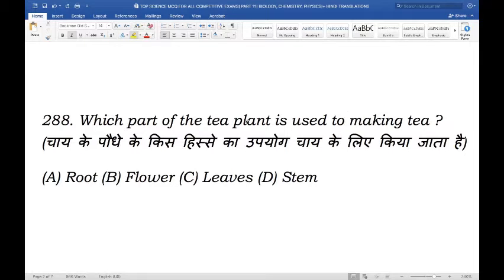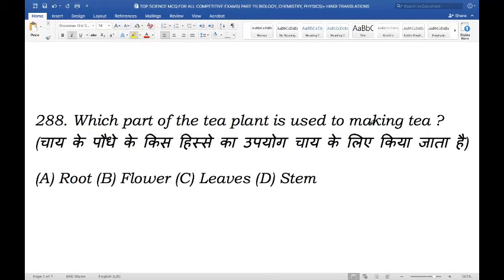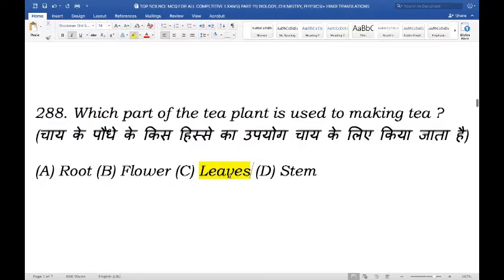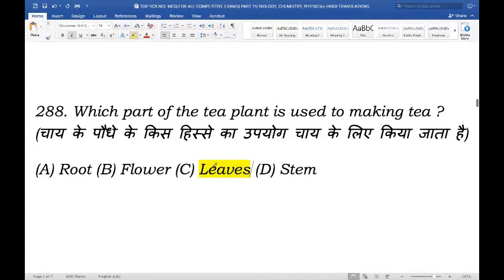Next question. So, which part of the tea plant is used to make tea? So, in making a cup of tea, which part of the plant is used? Is it the root, the flower, the leaves, or the stem? And the right answer here is leaves. The tea leaves are used to make tea. Typically, only a few top young and juicy leaves with a portion of the stem on which they have grown are harvested. So remember, the next time you drink a cup of tea, you are drinking the nutrients derived from the leaves.